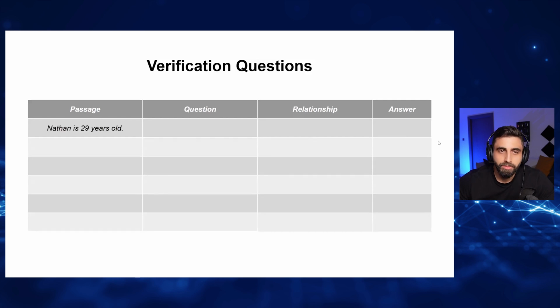Nathan is a guy. He's from Sydney, Australia. He is 20 years old. This is what you're gonna find in the passage. These are examples. Okay. What about Ahmad? You can call him Ahmad or Ali, whatever, but let's just call him Nathan for now. He is 29 years old. This is the information in the passage. In the question, they might ask you, true or false? Nathan is 1 year away from 30. Is this true or false? Does it mean the same thing or no? Let me know in the comments.